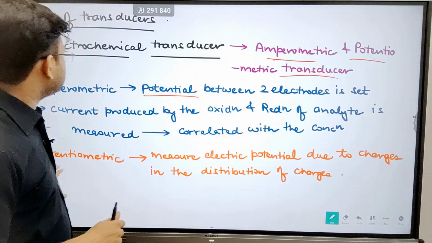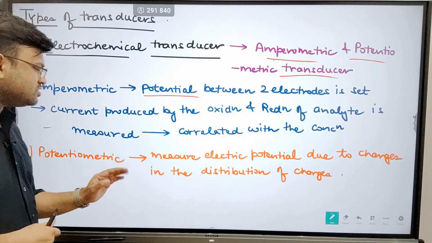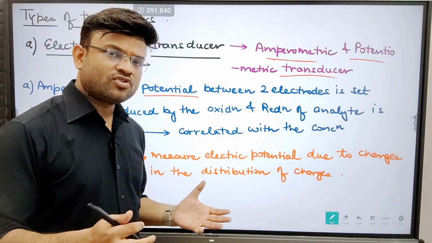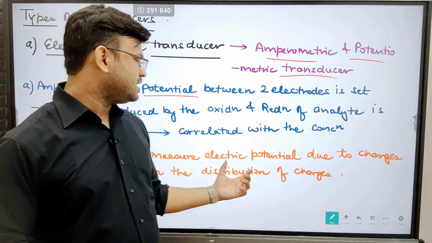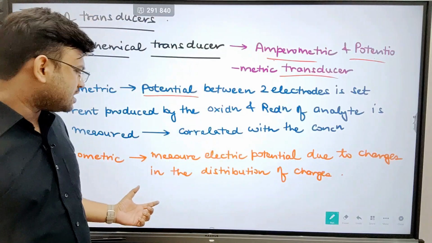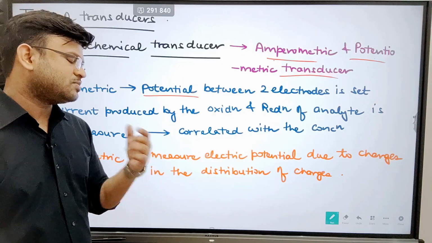Now let us move on to the next type of transducer, that is the potentiometric transducer. Of course, this clearly means measuring the electric potential due to the changes in the distribution of the charges.